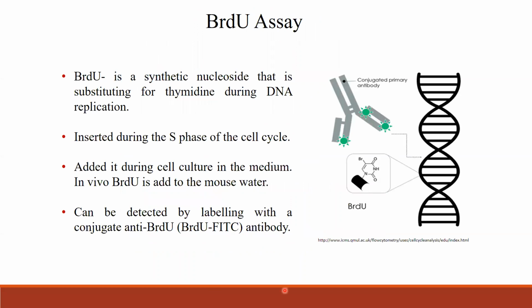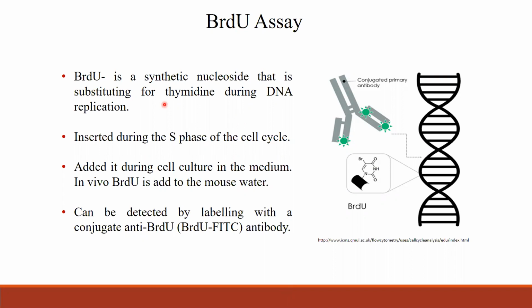So far we just talked about cell cycle, and I'm going to talk a little bit about the BrdU assay. This assay is also a DNA analysis assay, and it is very popular to run in flow cytometry.